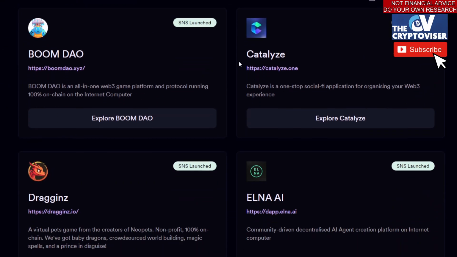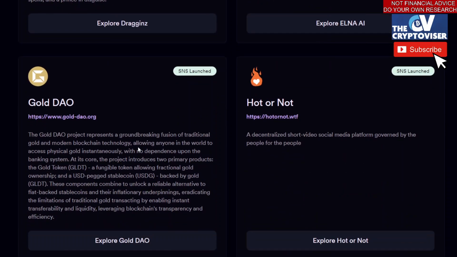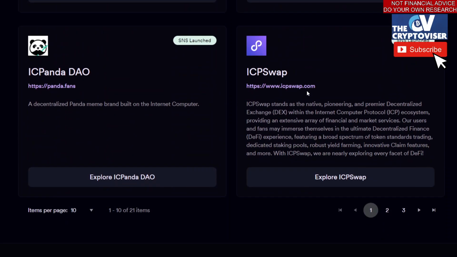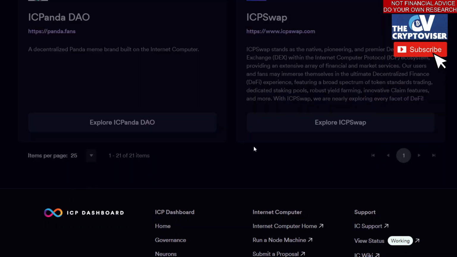And so there are already DAOs here. They have the Boom DAO, the Catalyze DAO, Dragons DAO, Elna AI DAO, Gold DAO, Hot or Not DAO, IC Ghost DAO, IC Lighthouse, IC Panda. I mean, it looks like they have 21 total DAOs.